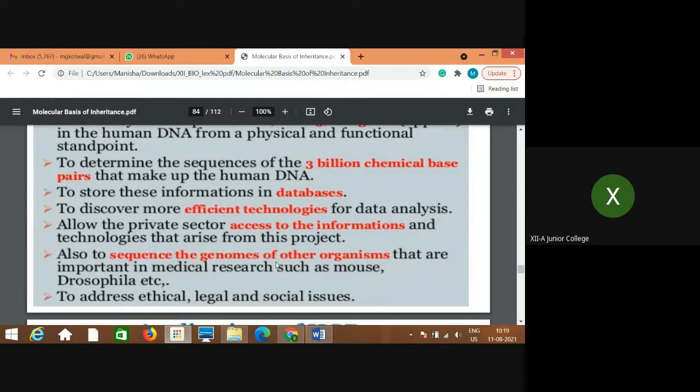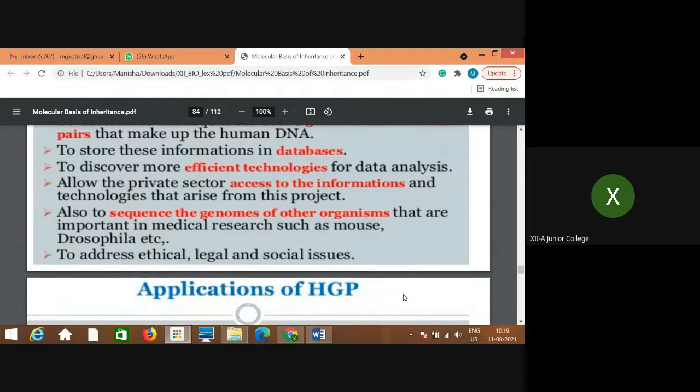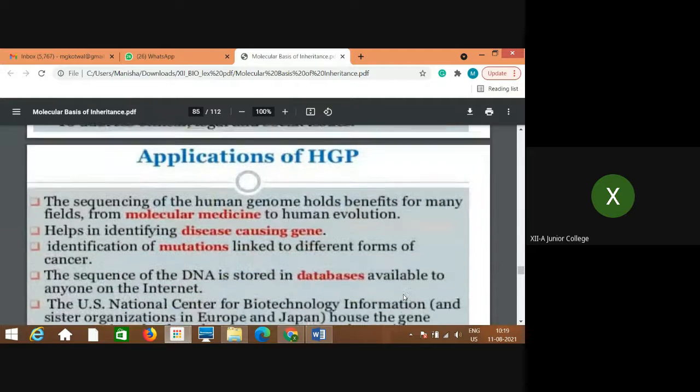And the most important, the last one, is considered to be to address ethical, legal, and social issues. While studying this, there may be so many ethical, legal, and social issues which may create havoc in the society. So to avoid it, rules are to be made accordingly and followed by everyone.